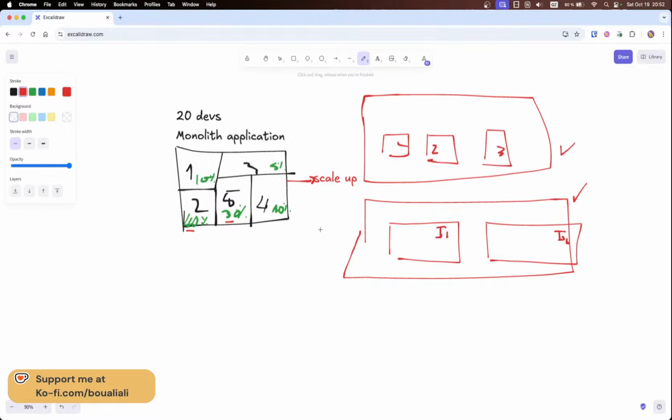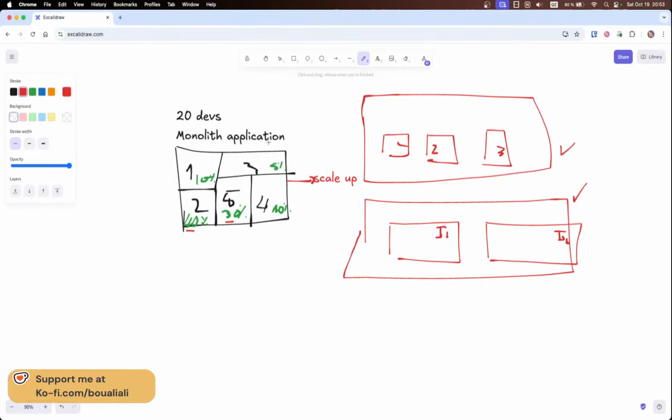So the second option is maybe to change to a different architecture for our application. This is one reason: when we have different loads on the application, like 40% on one module and 30% on another module, they receive a lot of load, but the other modules don't have a lot of load. Then we can see a different option. So this is the first reason.